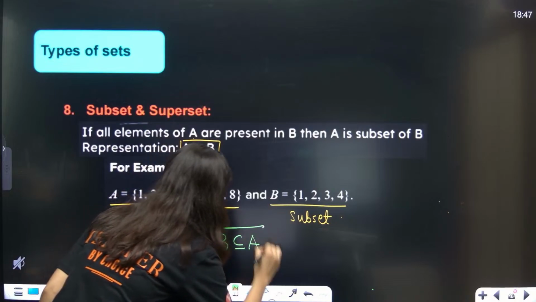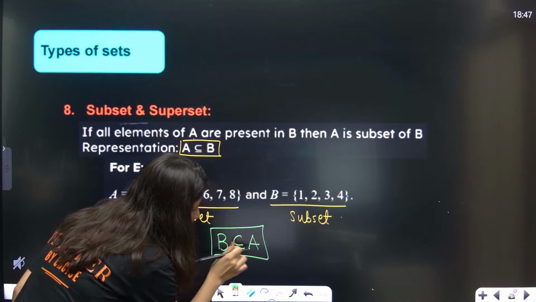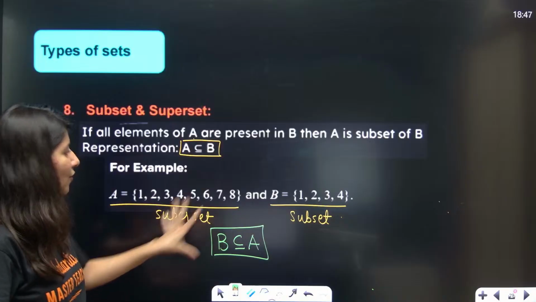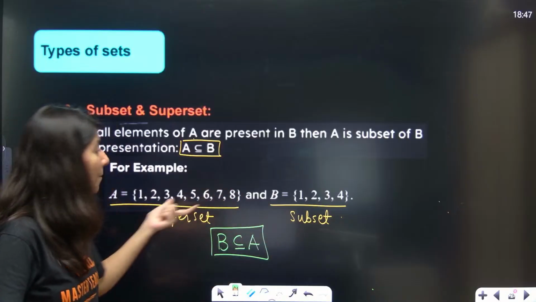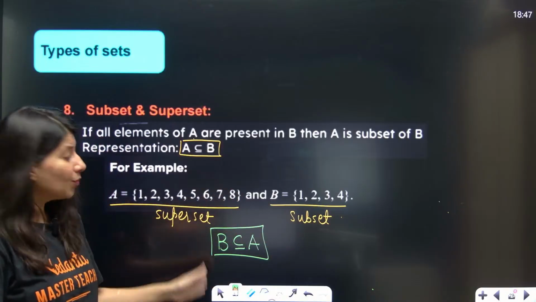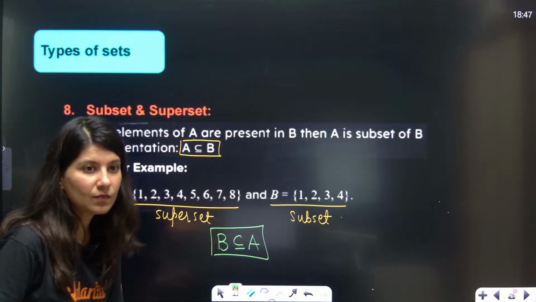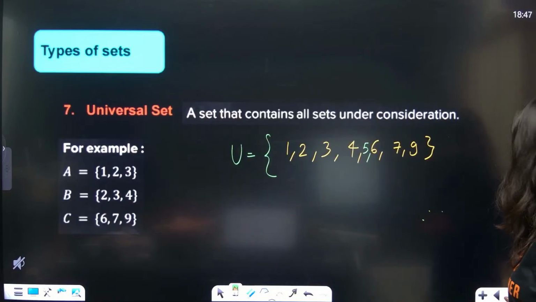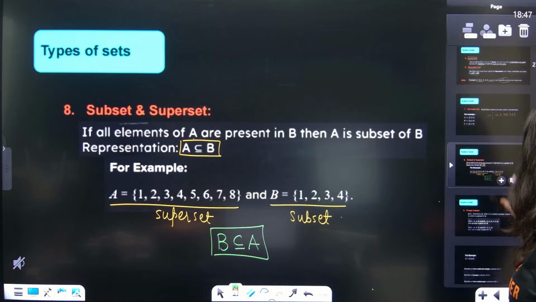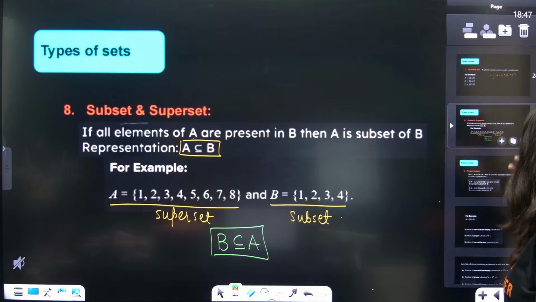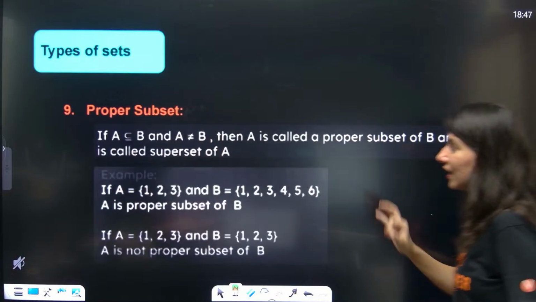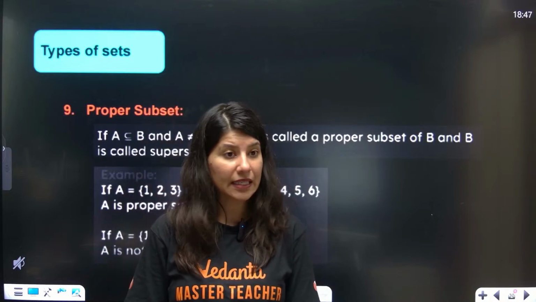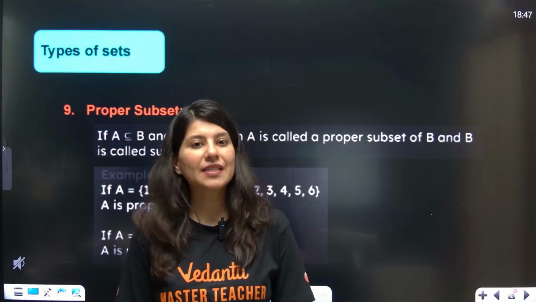Now you will be like, ma'am, what is this thing over here? This is an equal to sign, used when two sets are equal. But first, let's understand this. B is a part or portion of A. So B is subset of A. Subset clear?